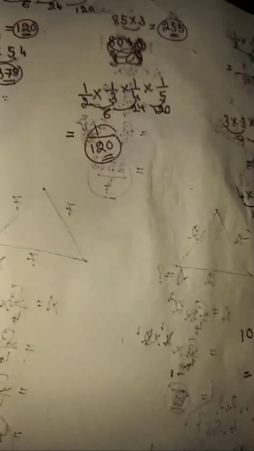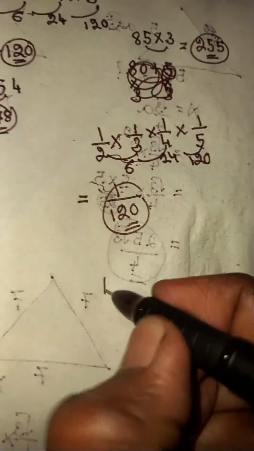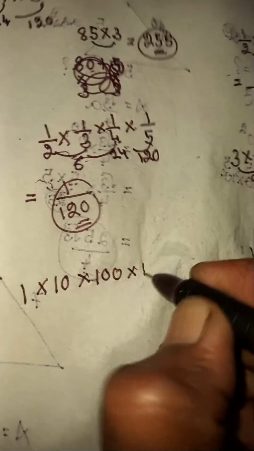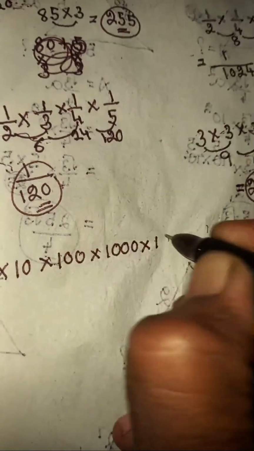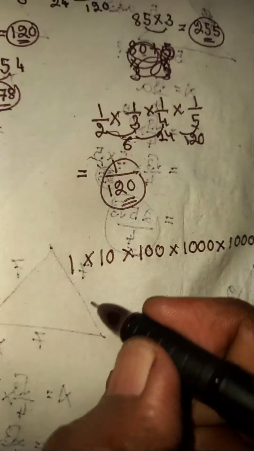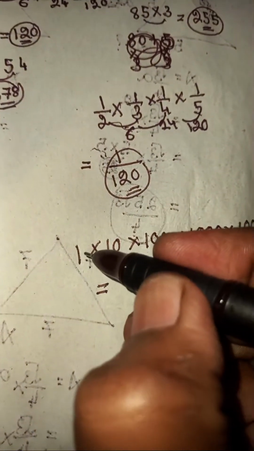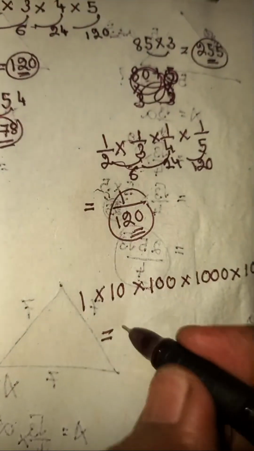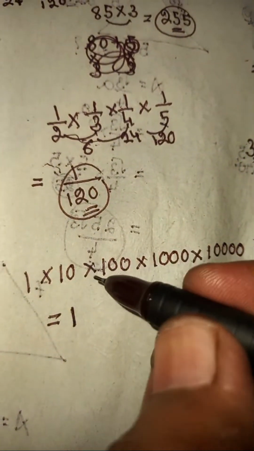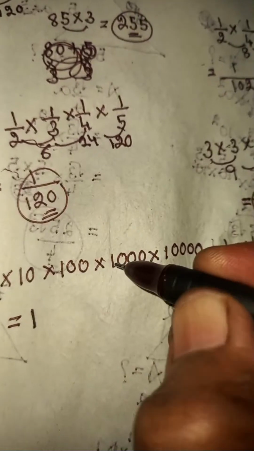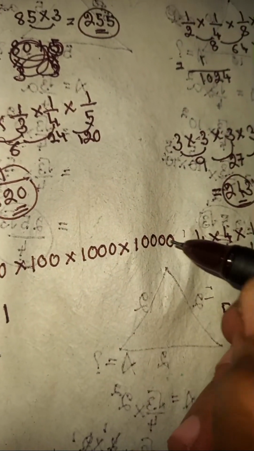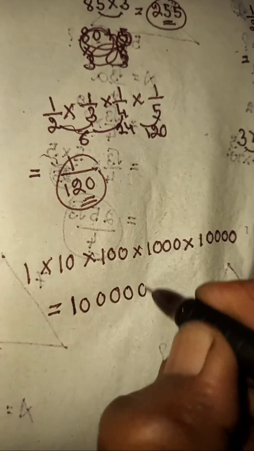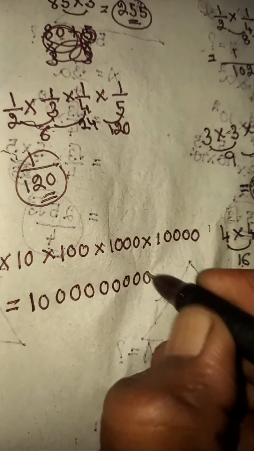And let's take one more problem. Here you can write 1 times 10 times 100 times 1000 times 10,000. Here also you can do the same thing, just multiply the front numbers. 1 times 1 times 1 times 1, all of them remain as 1. Count the number of zeros: 1 2 3 4 5 6 7 8 9 10. So you put 10 zeros in front.